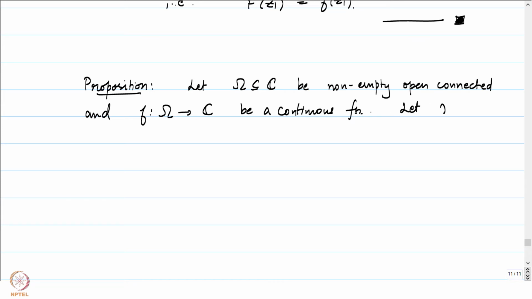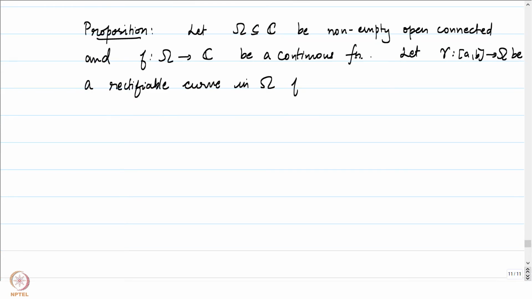Let gamma be a rectifiable curve in omega from, say, z1 to z2, the initial point being z1 and the terminal point being z2.